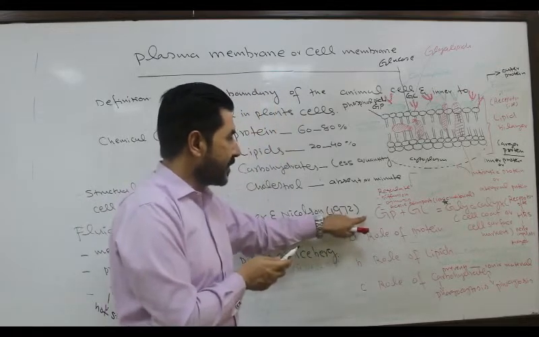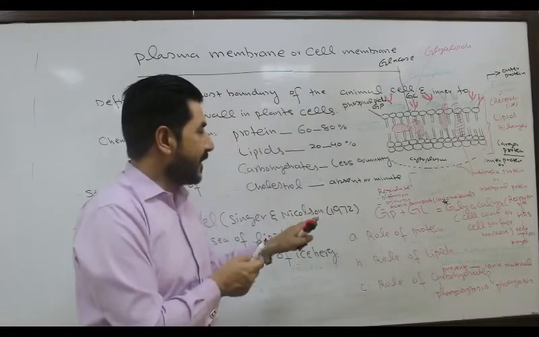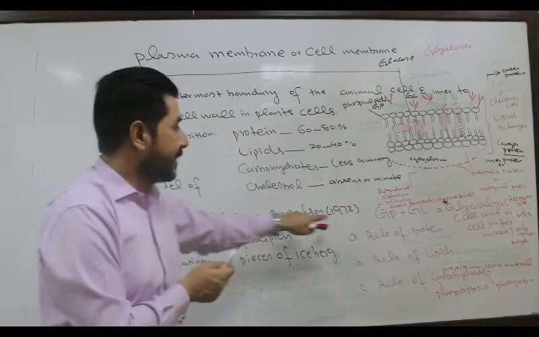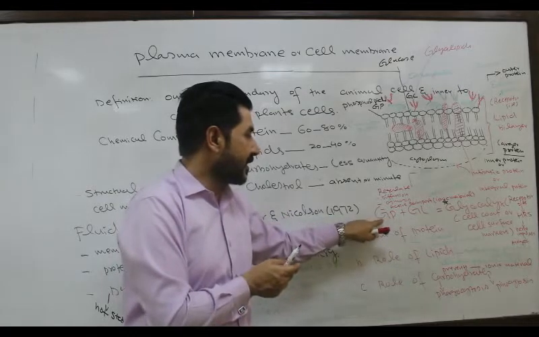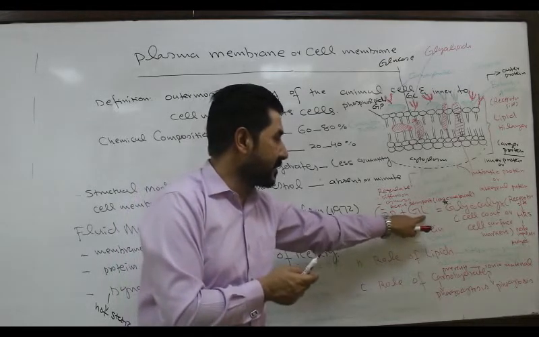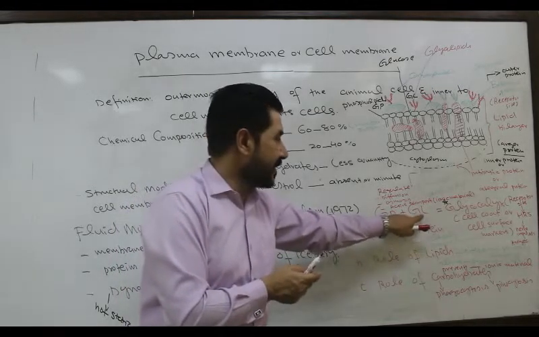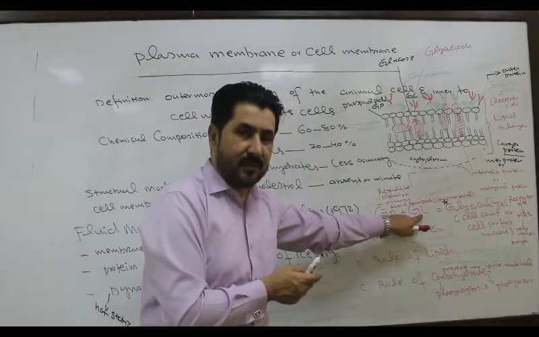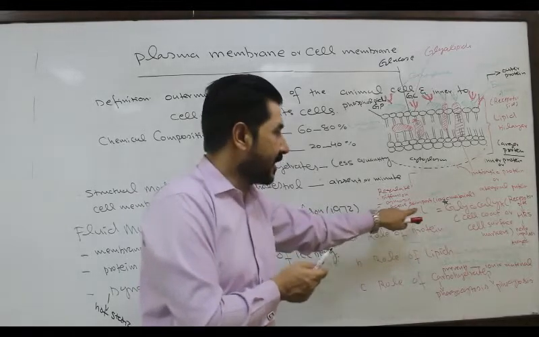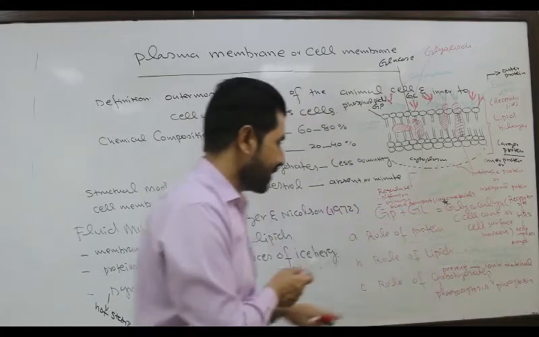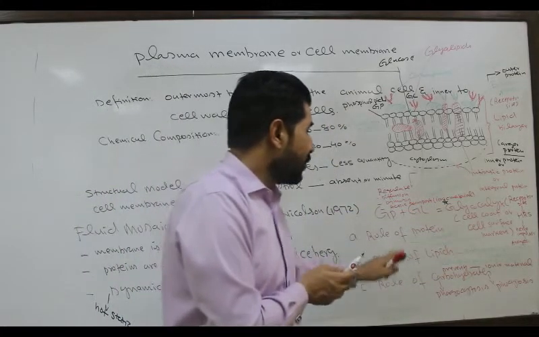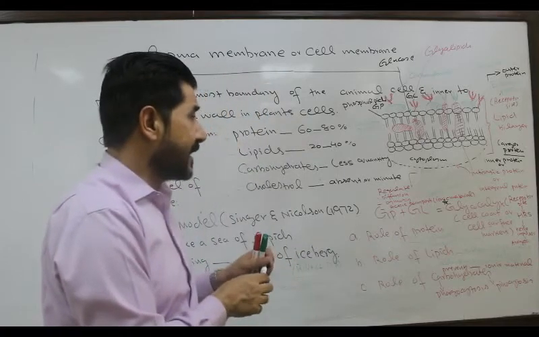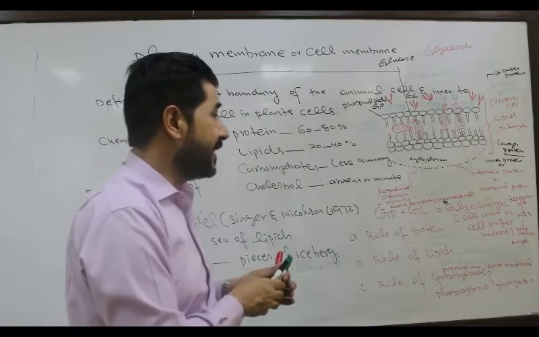So the most important role of the carbohydrate is that when it is attached with the membrane protein, this is called glycoprotein, and when it is attached with the membrane lipids, the conjugated molecule is called glycolipid, and both are collectively called glycocalyx. Glycocalyx. Now, what is the role of these glycocalyx and glycoprotein?